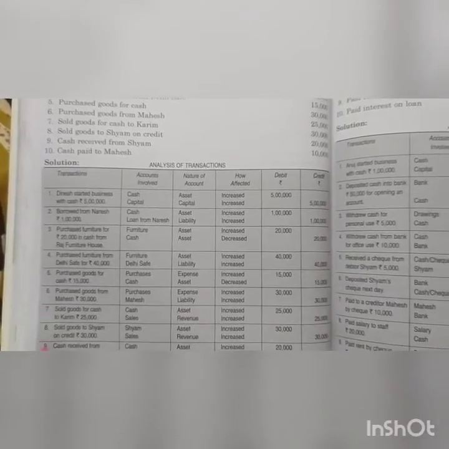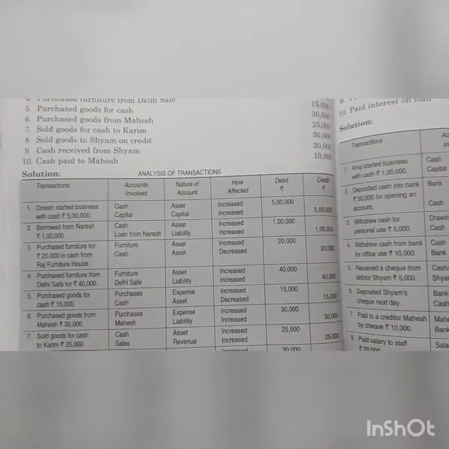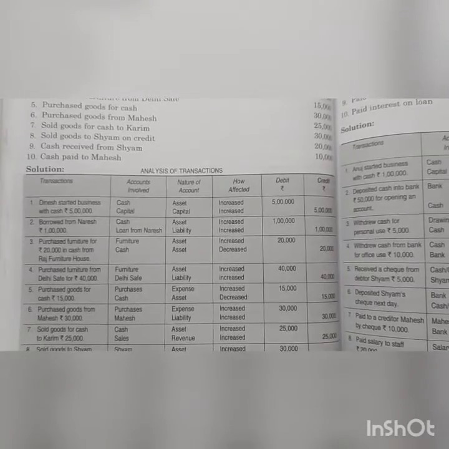Third is purchase furniture for rupees 20,000 in cash from Raj Furniture House. Two columns, two accounts involved, furniture and cash. Both are assets. Furniture is increasing, it is to be debited, and cash decreases, it is to be credited.